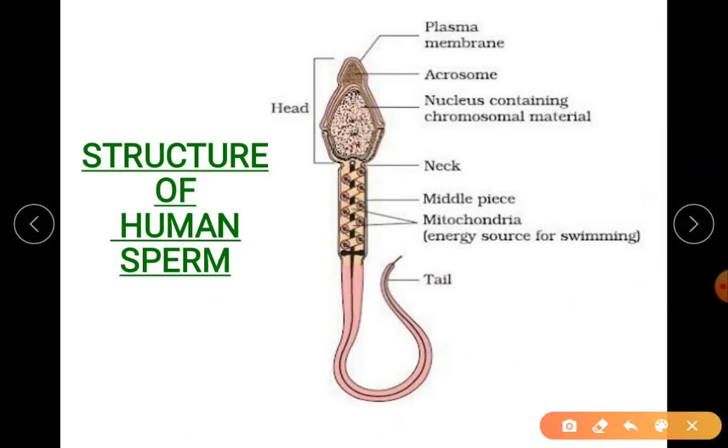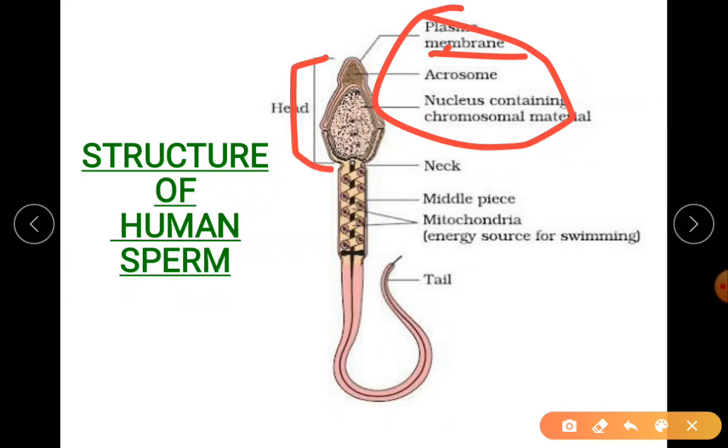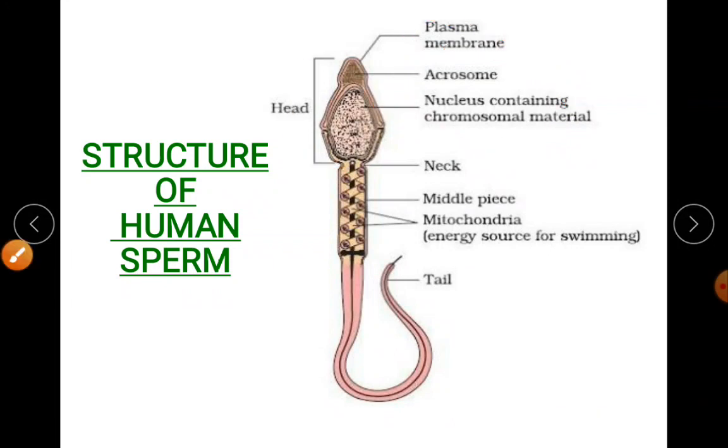So this is the structure of sperm. A 5-mark question can be asked on the structure of sperm. Just observe what is present. There is your prominent nucleus. This is taken from your textbook, so practice this diagram. Above the haploid nucleus you will find a triangular structure called the acrosome, and throughout the body you can see the lining, which is the plasma membrane. These three structures belong to the head. There is your neck region containing the centrioles.